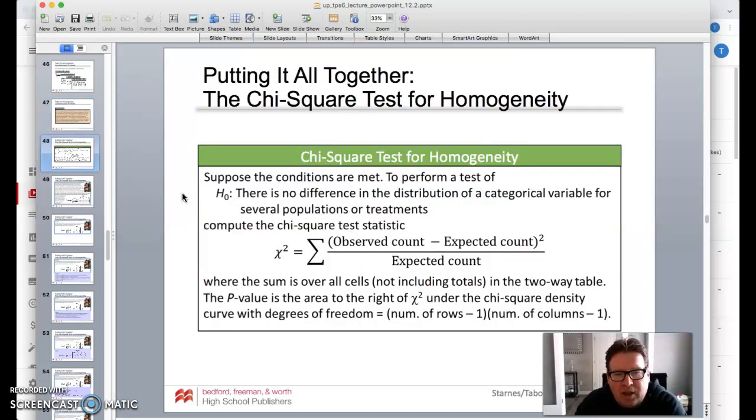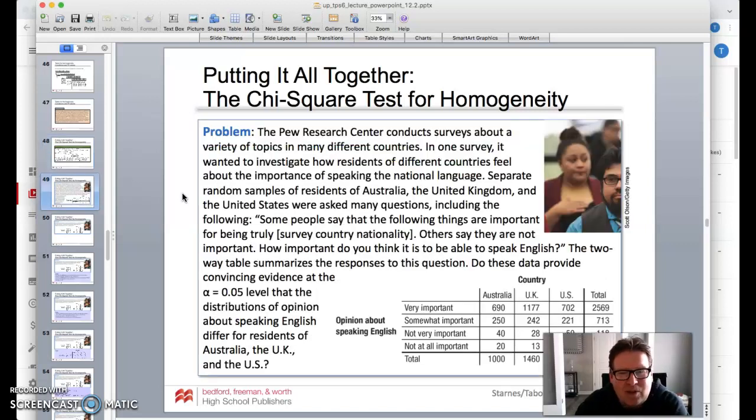All right, so let's put it all together. We're going to do a chi-square test for homogeneity. So here it is, we're back to this. The Pew Research Center conducts surveys about a variety of topics in many different countries. In one survey, it wanted to investigate how residents in different countries feel about the importance of speaking the national language. So we have all of that in that two-way table.